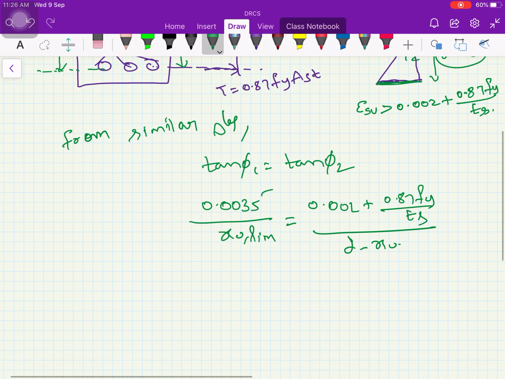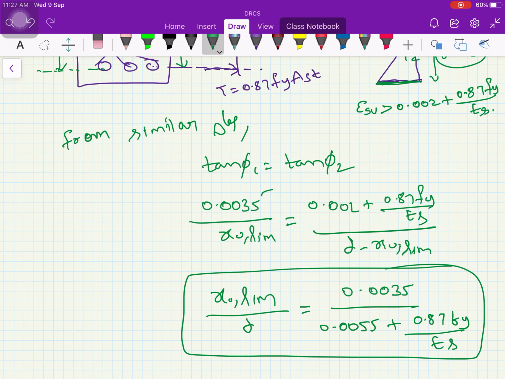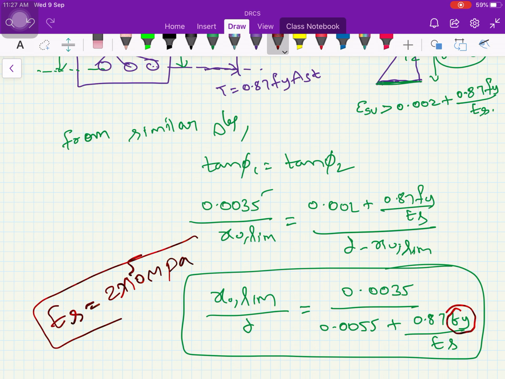If I rewrite this, with xu meaning xu limit, then in terms of this I will get at the end xu limit by d is equal to 0.0035 divided by 0.0055 plus 0.87 fy by Young's modulus of steel. So this is the formula for xu limit by d. You see, this xu limit is based on grade of steel only, because the Young's modulus of steel is constant, which is 2 into 10 power 5 megapascal. The slope of the strain curve of steel is constant, 2 into 10 power 5, irrespective of grade of steel. So xu limit directly depends on grade of steel only.